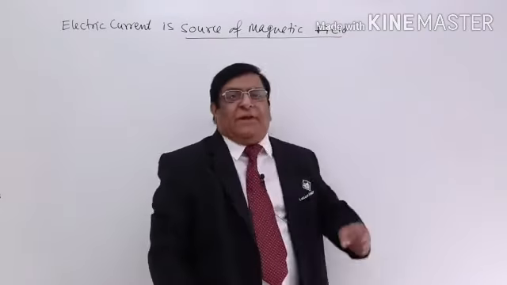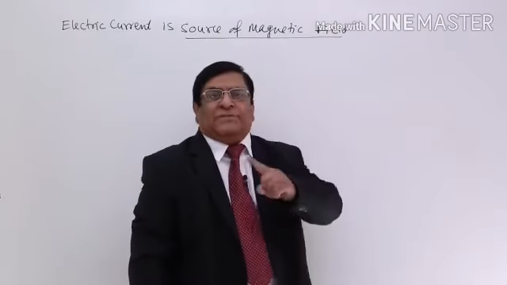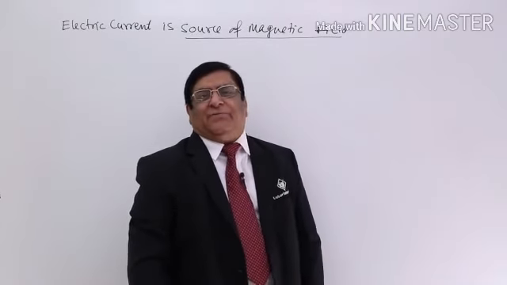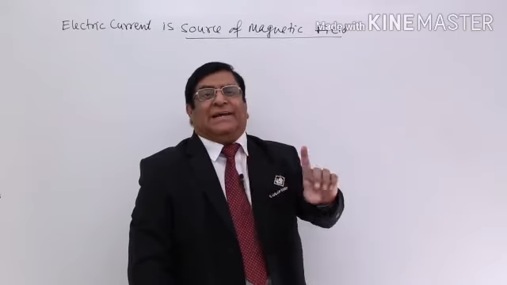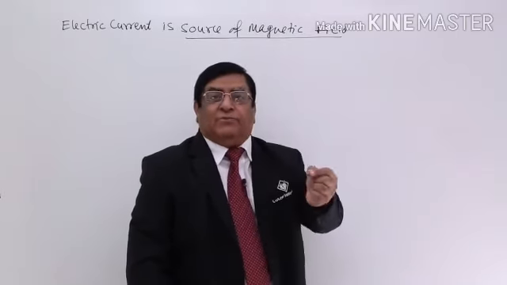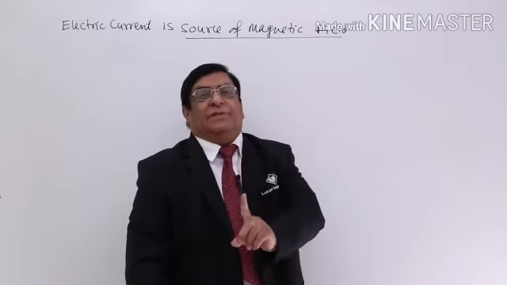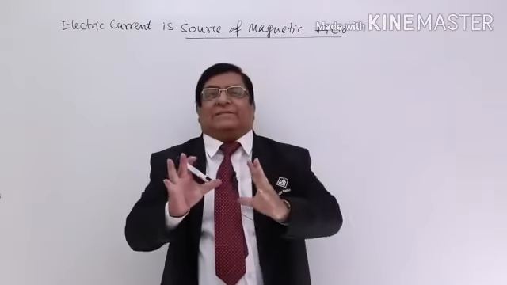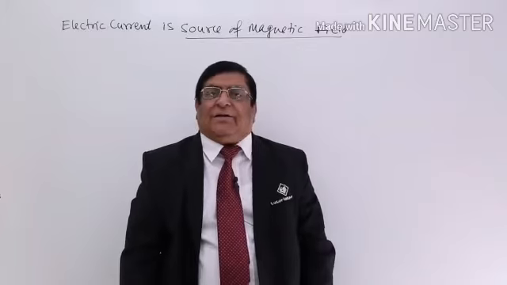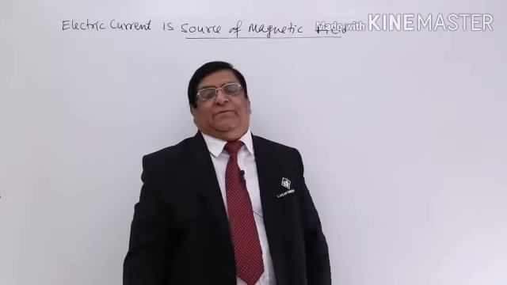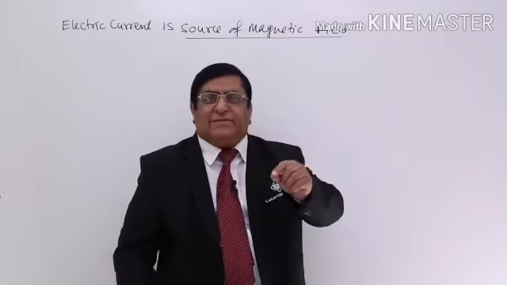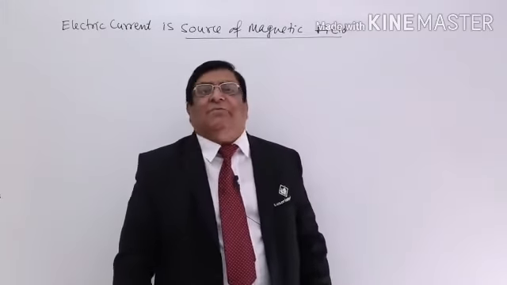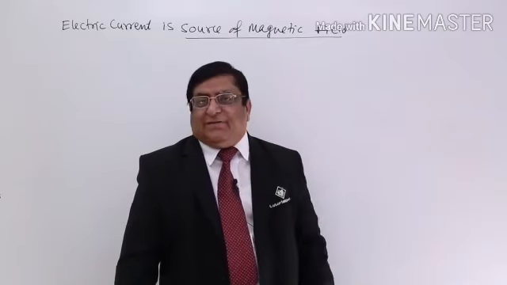Now if electric current is our source of magnetic field, how much current gives how much magnetic field? We know the intensity of magnetic field is defined with one unit as Tesla. That gives 1 Newton force to a 1 Coulomb charge which is moving with velocity of 1 meter per second. If there is a force of 1 Newton, then the intensity in this room is 1 Tesla. But who creates this 1 Tesla? The answer is current creates, moving charge creates, another moving charge, another current creates this 1 Tesla magnetic field or 2 Tesla or 10 Tesla, whatever it is.